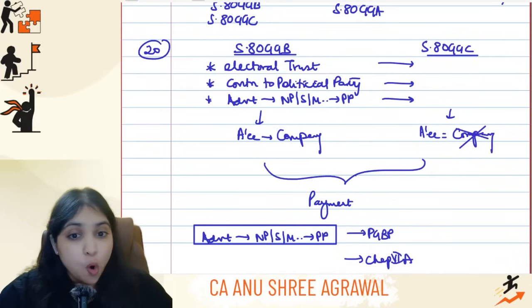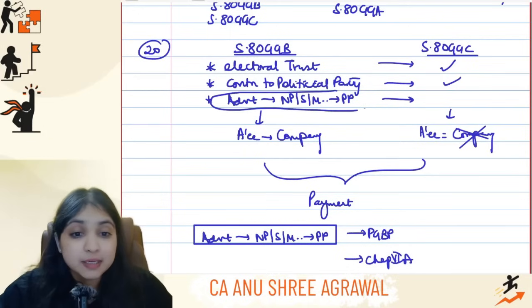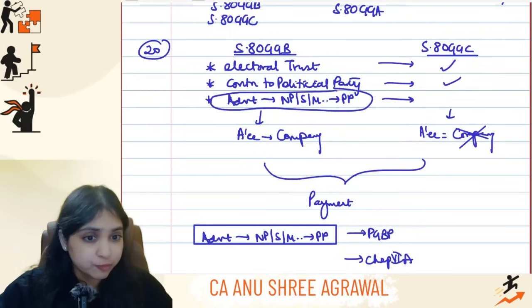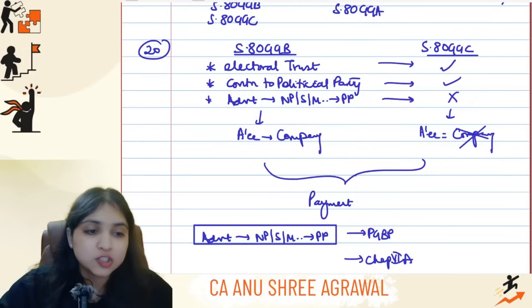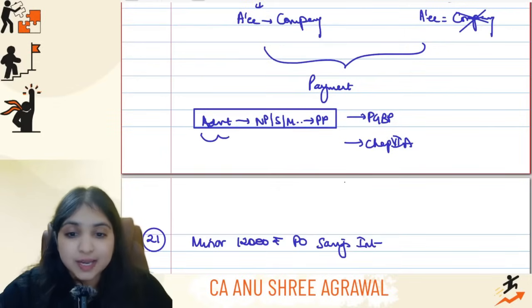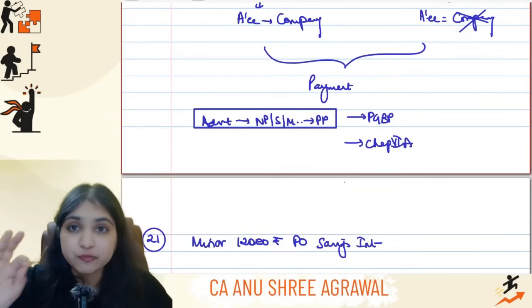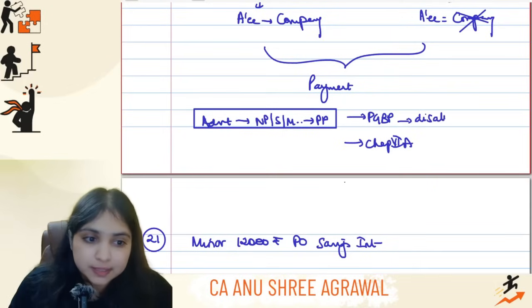In 80GGC also, will you allow electoral trust contributions? Yes. In 80GGC also, will you allow contribution to political parties? Yes. But advertisement in newspapers and magazines and souvenirs of political party is allowed only in 80GGB for companies only. This is not allowed in 80GGC. So listen to me. If an advertisement is made in a newspaper, souvenir or magazine of a political party, then for all assessees under PGBP it will be disallowed, guys.